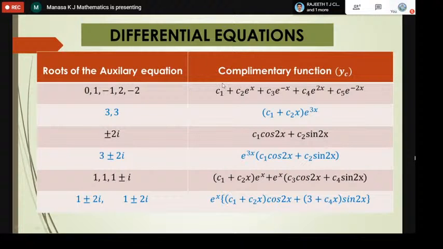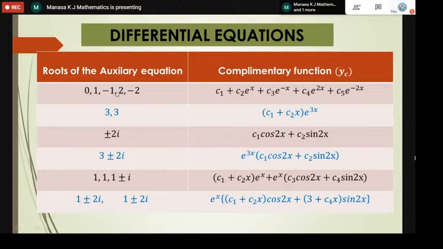And this is the method to find the complementary function. This is also a standard result. We have to find the auxiliary equation, simplify it, and get the roots. Then we find the solution y, which is called yc. C means complementary function. That is the solution to the given differential equation.